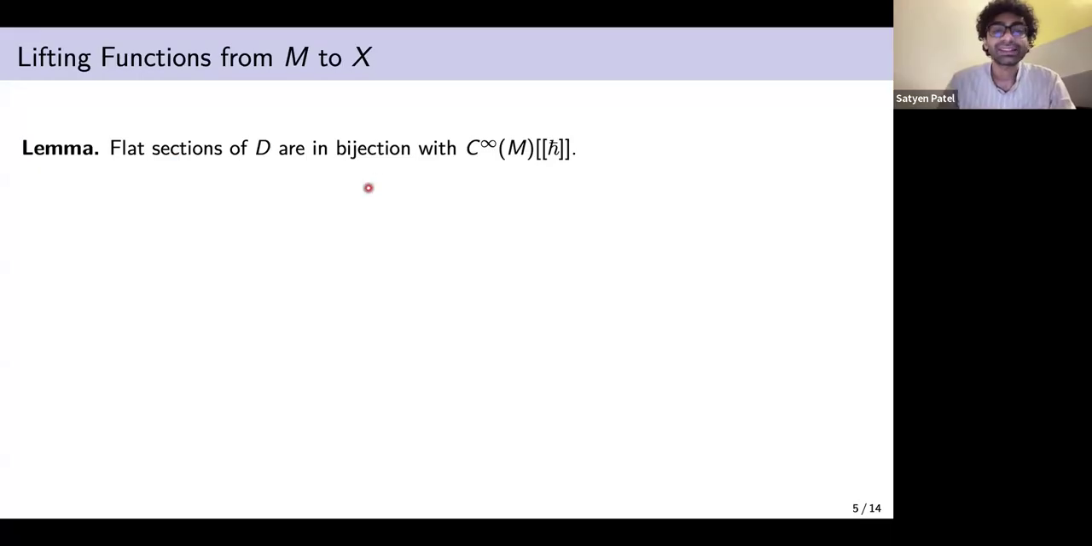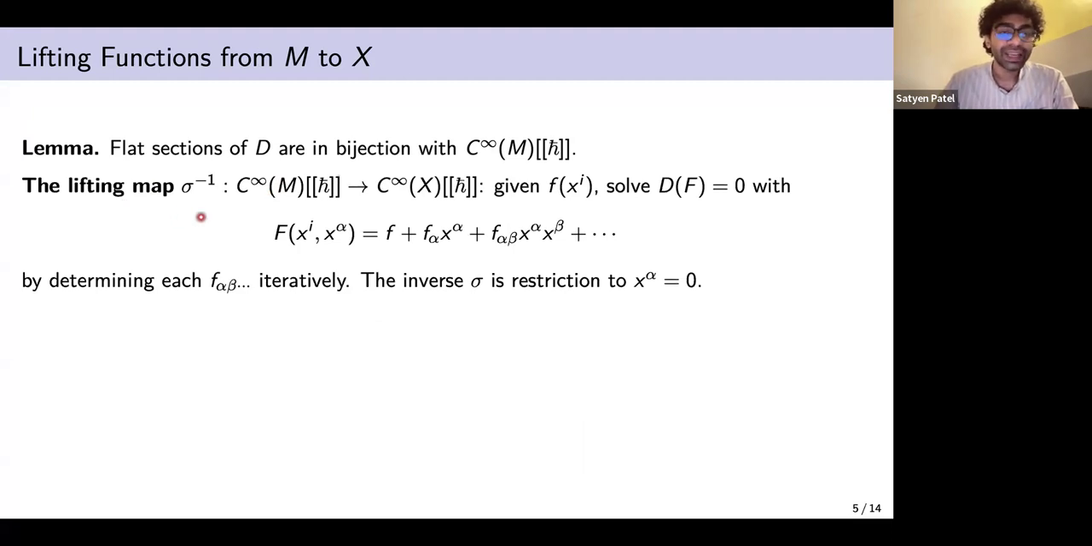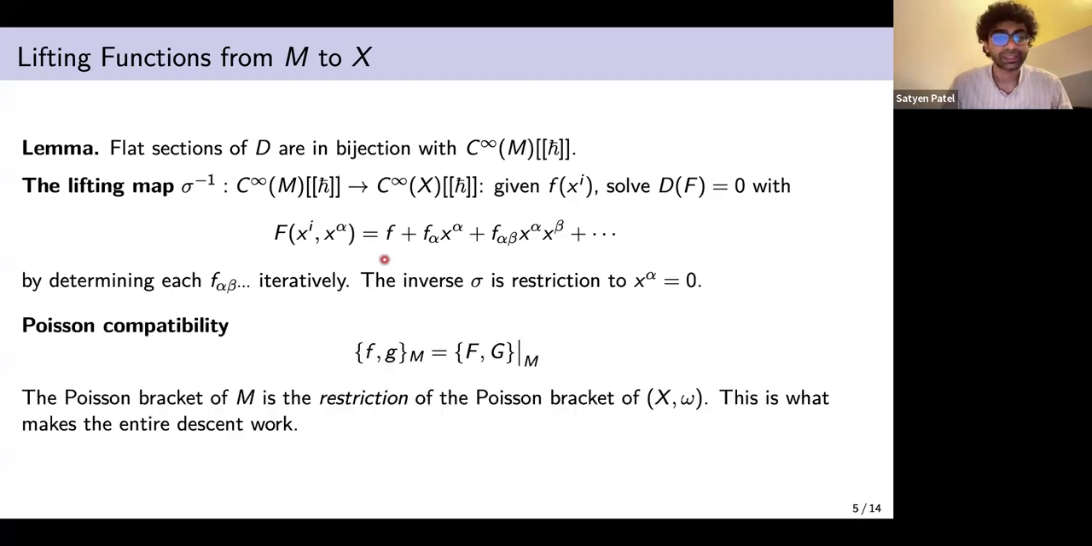Then we prove this lemma that flat sections of D are in bijection with functions on M. This we do using the explicit lifting map sigma inverse. It lifts from here to here, and this function is found. First, we assume arbitrary coefficients, formal power series of the normal variables. Then we impose Df equal to 0 along with D squared equal to 0. They determine each f uniquely, iteratively in powers of x. And the inverse is obviously restriction to x^alpha equal to 0, which means that f restricted to M is just the function we began with, f, which makes sense.